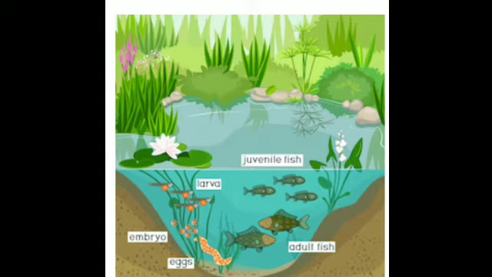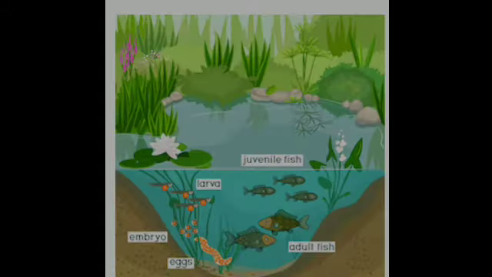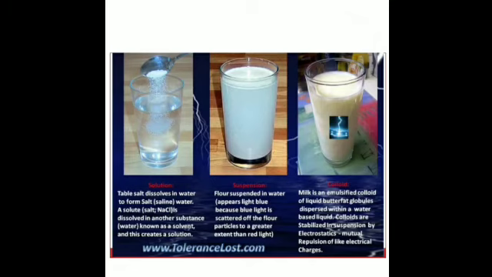Then what are solutions, suspensions and colloids? Take 3 beakers, mark them as A, B, C. In beaker A, take some water and dissolve some salt in it. In beaker B, take some milk. And in beaker C, we have taken sand and water. In this case, we have taken flour and water. So what do we see in beaker A?